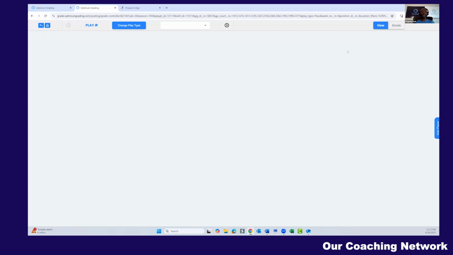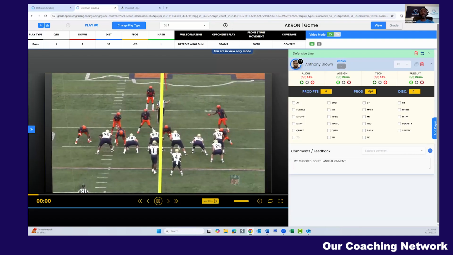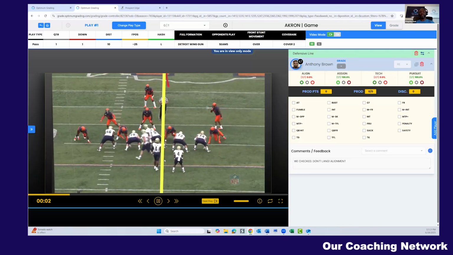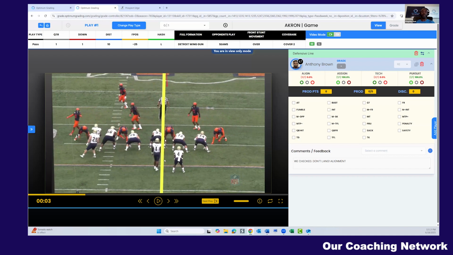And right from here, I can say I want to load them all up. I can review them. College coaches can send these to NFL scouts and coaches. It'll help them better evaluate the players. High school coaches can send these to college coaches. They can follow the kid throughout the course of the season to see how that kid is performing.